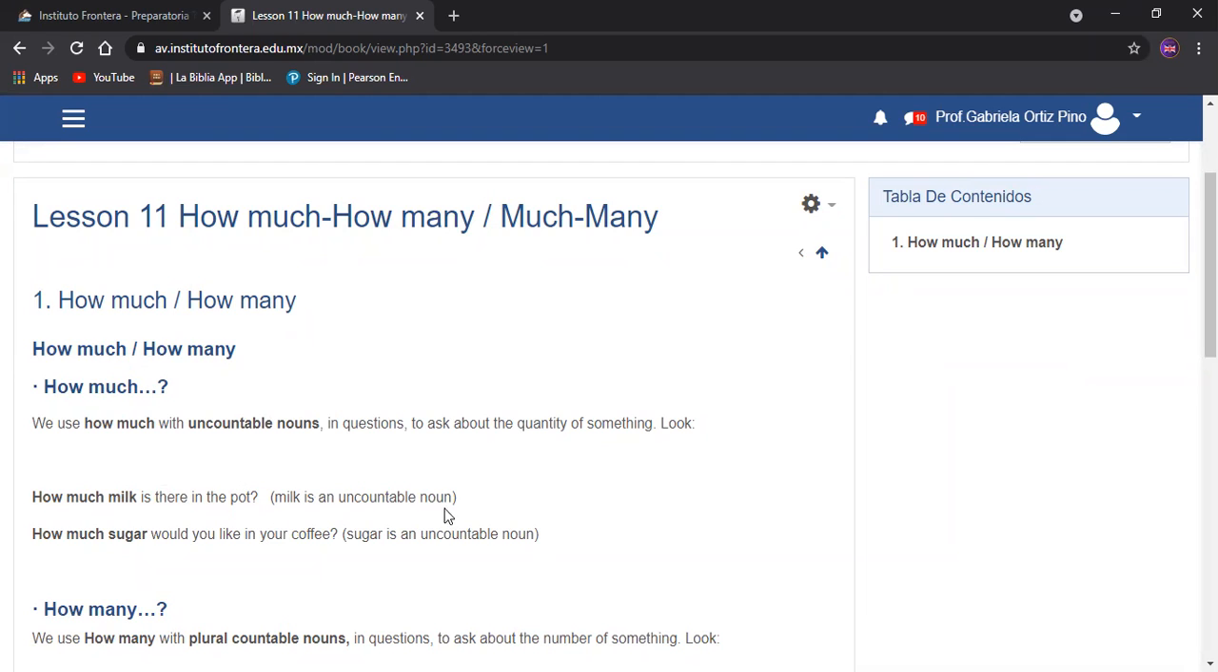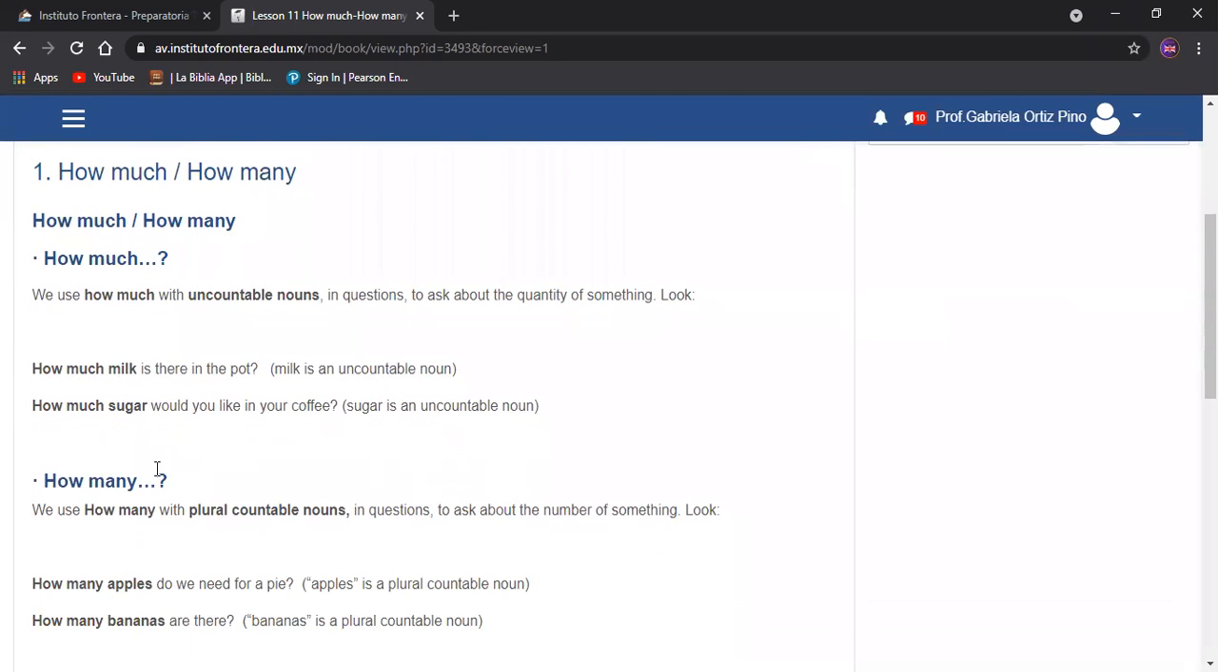Milk is an uncountable noun. How much sugar would you like in your coffee? Sugar is an uncountable noun. Tenemos el how much y tenemos el how many. El how many pudiéramos decir que es cuántos y el how much pudiéramos decir es como qué tanto.